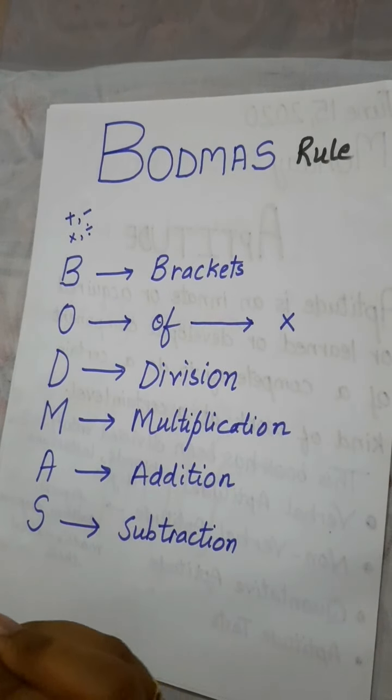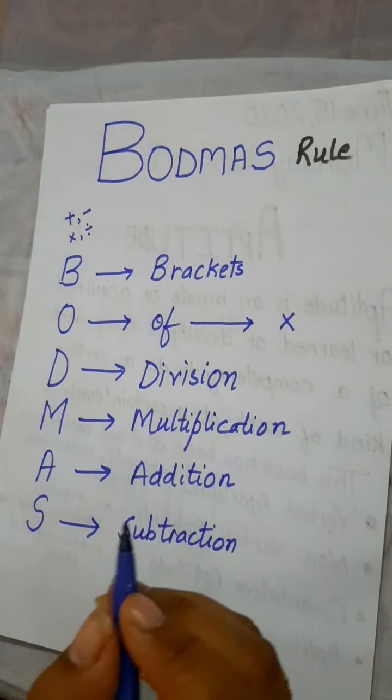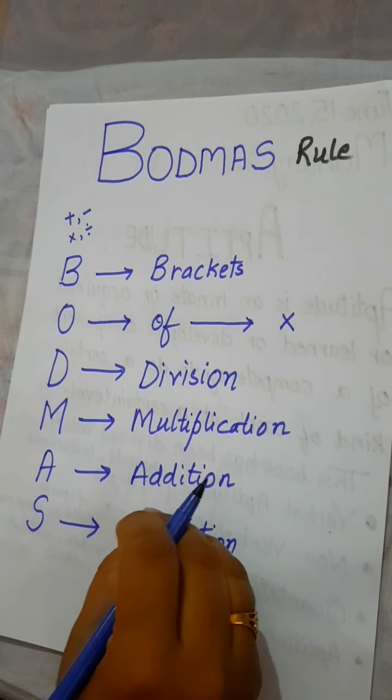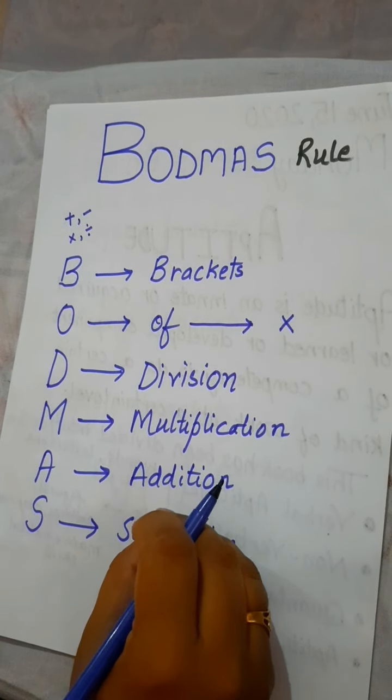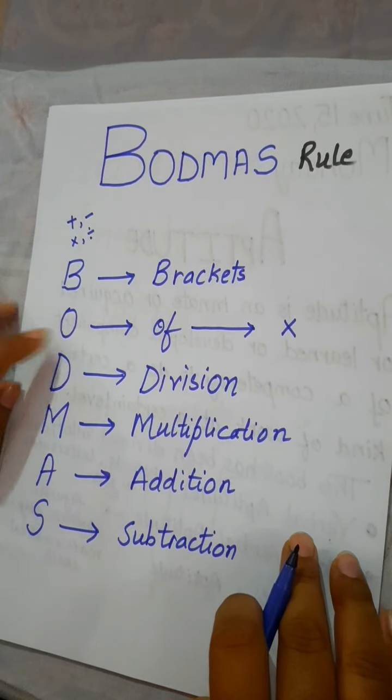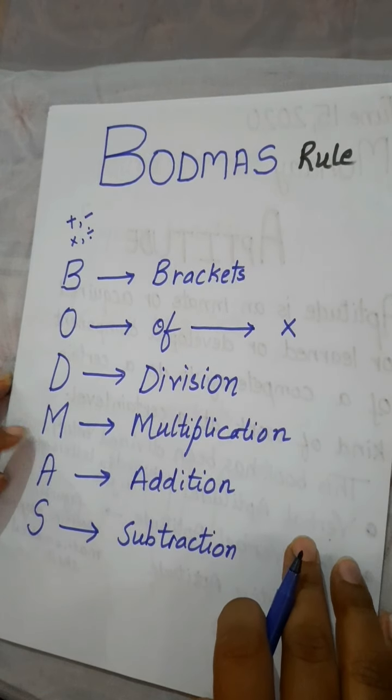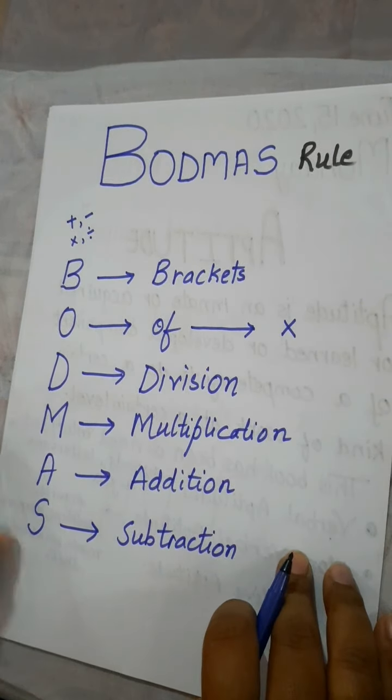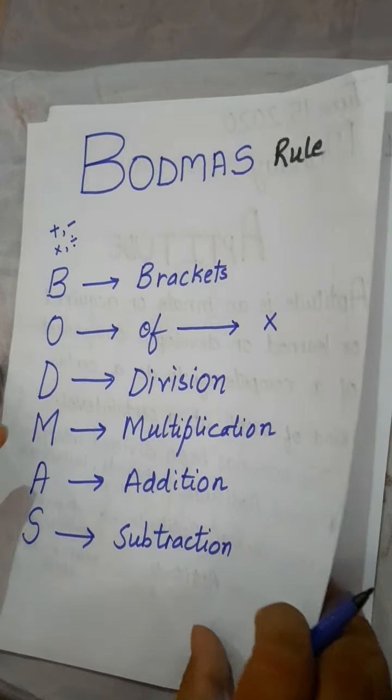So if many operations are given in the numerical expression, you have to solve according to the order, that is the BODMAS rule: bracket, of, division, multiplication, addition, then subtraction. Let's apply this rule to various mathematical expressions.